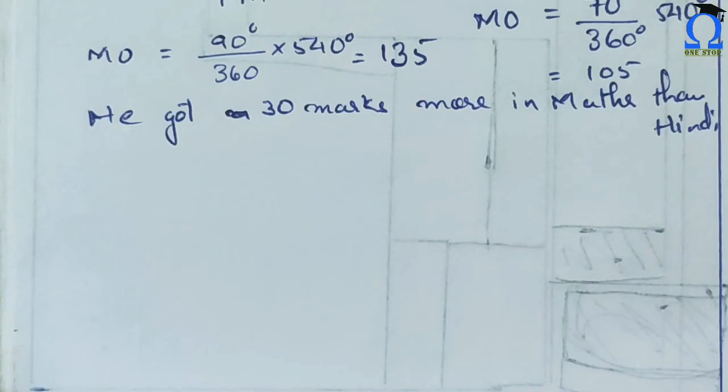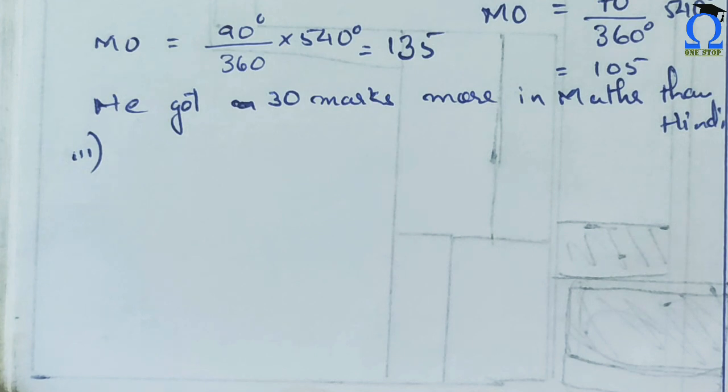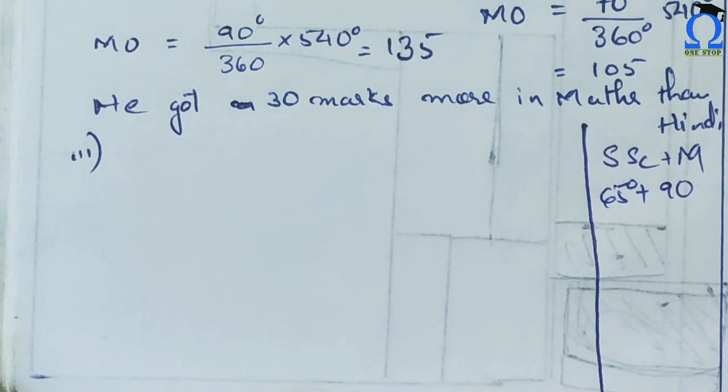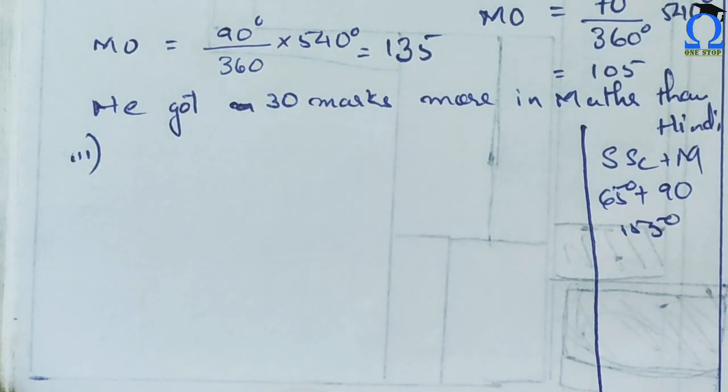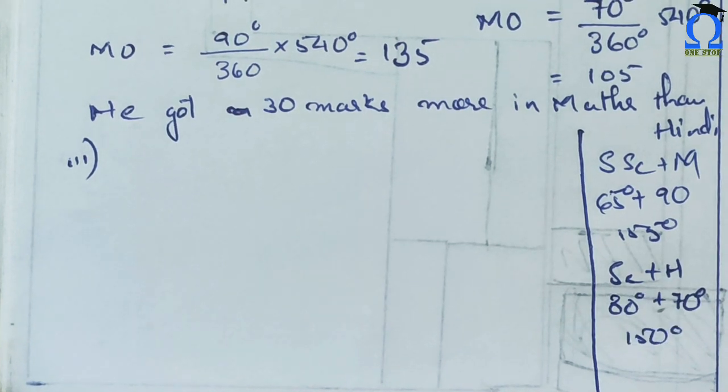Okay, so for the third part, we actually need to find, they're asking about which of the combinations given in the question, like social science and maths or science and Hindi, has got more marks. Okay, so by just looking at the central angles, we can calculate that there is 90 plus 65, which means a total of 155 angle, and science plus Hindi, that is 150 degree angle.